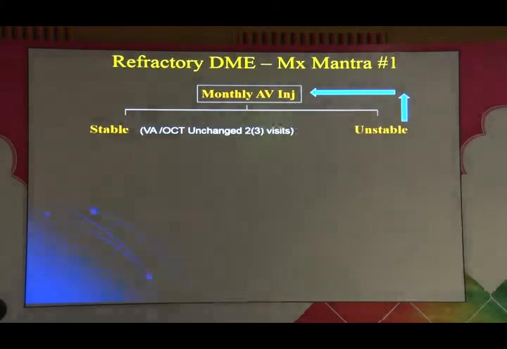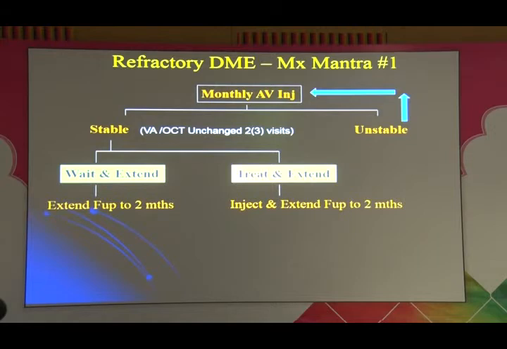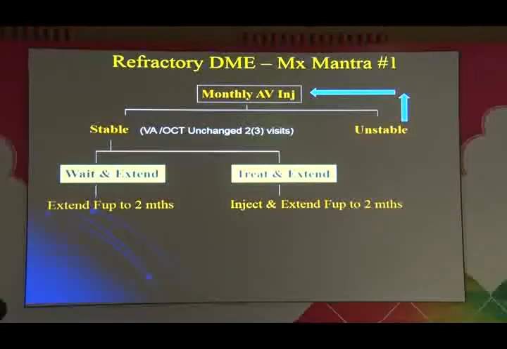And this is just a management mantra that I've just put up. So you start with monthly injections. If the patient is stable, that means acuity or OCT is unchanged over 2 or 3 visits, then you can either, depending on whether you want to be proactive, depending on the mitigating factors or the encouraging factors. If there are mitigating factors, then you might want to wait and extend. If there are encouraging factors, you can take a proactive role and do treat and extend. Whereas if it's unstable, you can go back to the monthly injection.